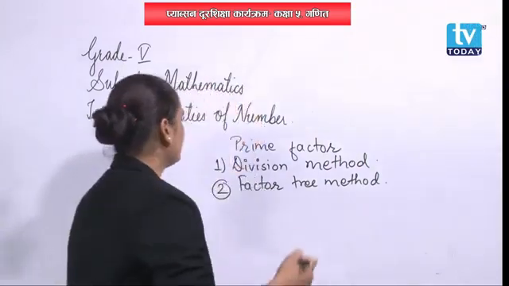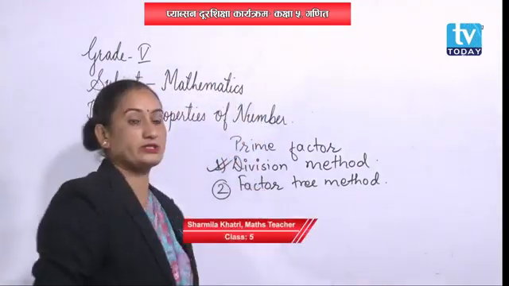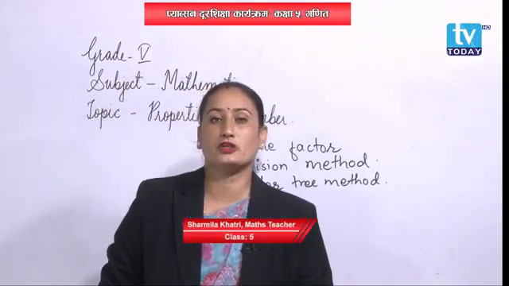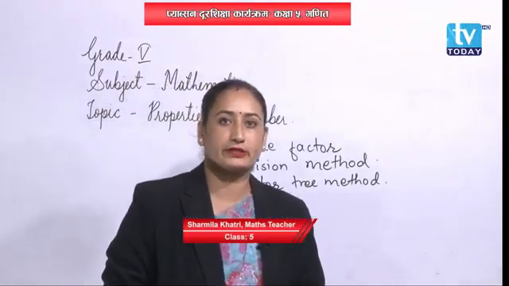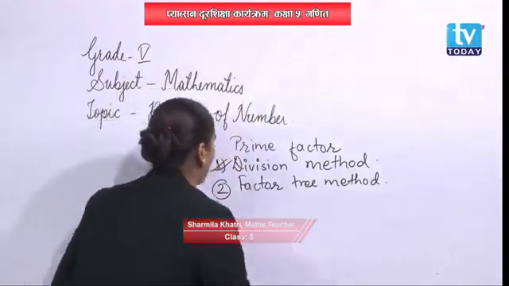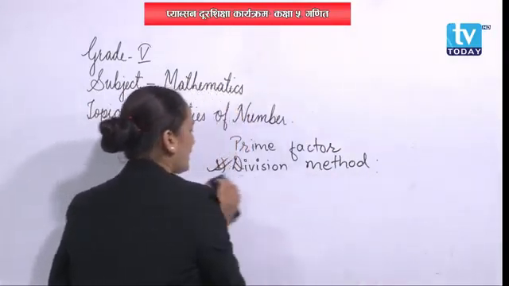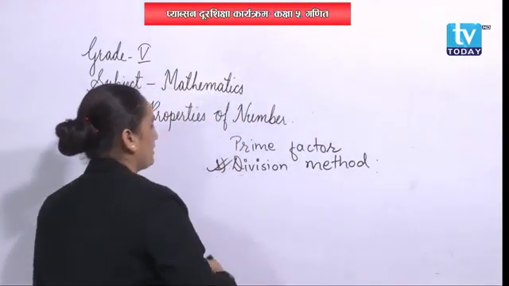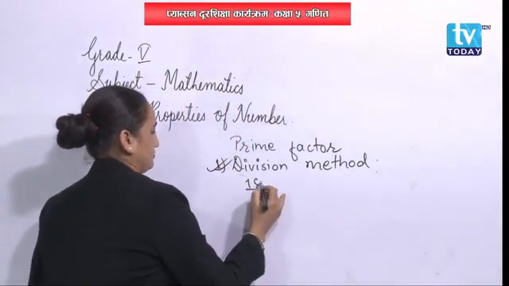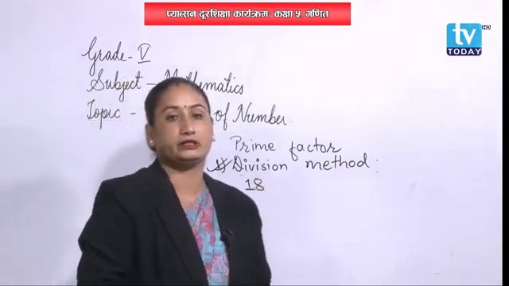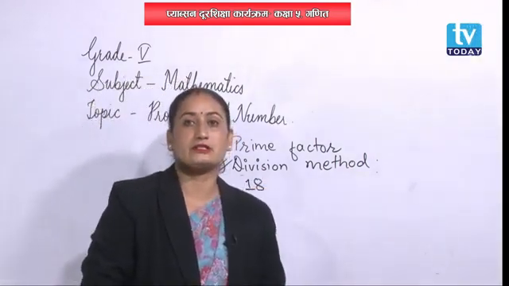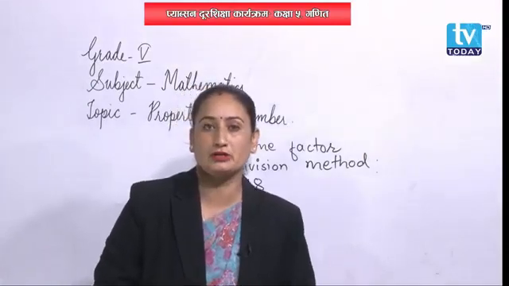First one is the division method. So, students, we are going to learn about the division method. Be ready for it? Okay, here I have one question for you. That is 18. In 18, first we need to divide that number.